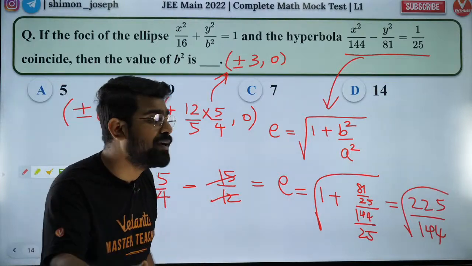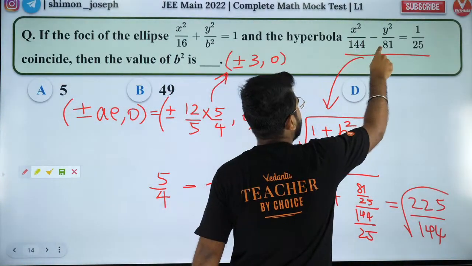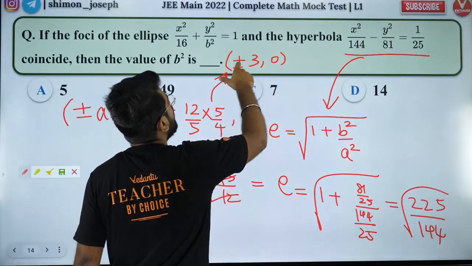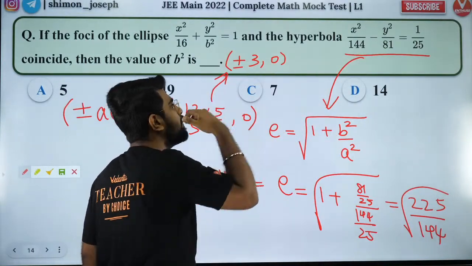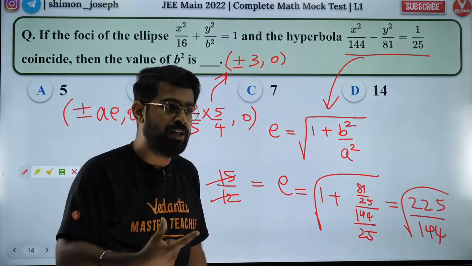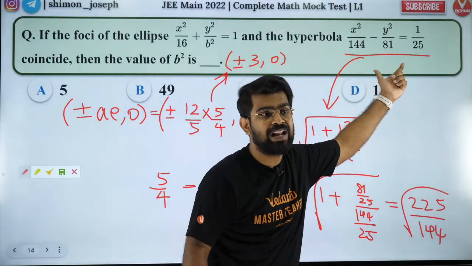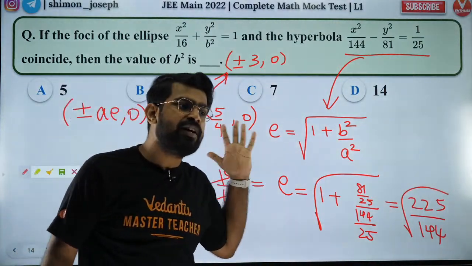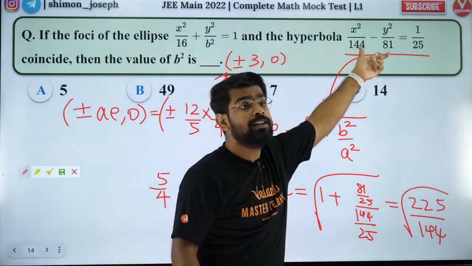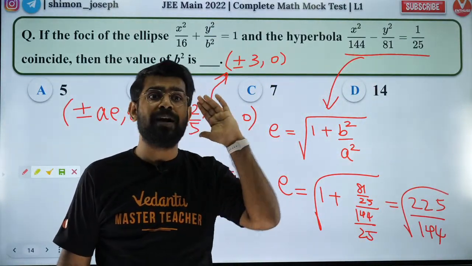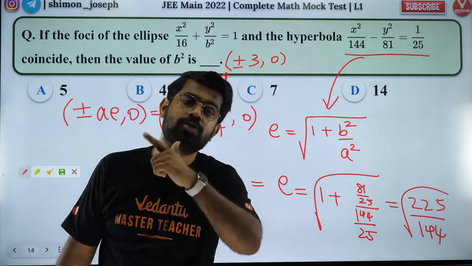Why are conditions important? Because this is a normal hyperbola. But if you have a conjugate hyperbola, then the focus will lie on the y-axis. So you should be able to predict that automatically. That comes with a lot of practice. Here I gave a very simple hyperbola, so if you directly plug in the formula, you will get the answer. But if they give you a small twist, you need to be able to predict that twist. You cannot simply mug up and put the same formula again. That's why students go wrong.